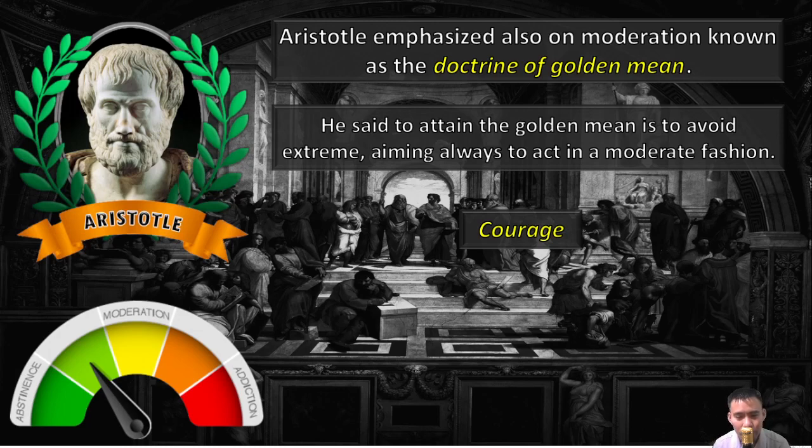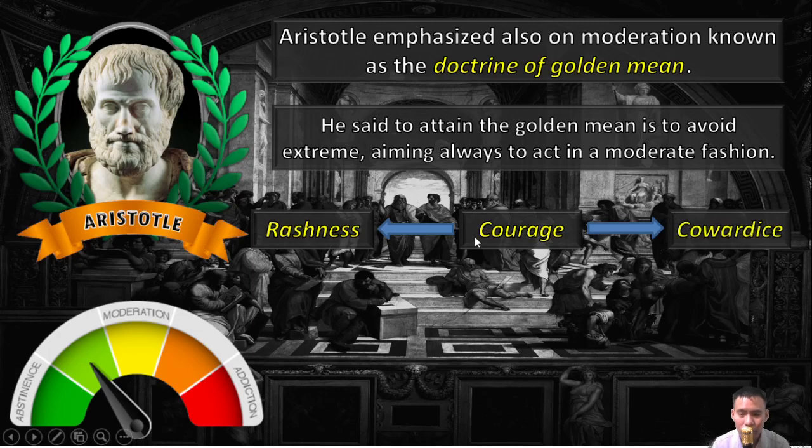If the arrow moves to the left, it is abstinence. If it's too much, it is addiction. Say, for example, in courage: too much courage is rashness or recklessness, and less courage is cowardice. So we need to reason out how to apply the golden mean.